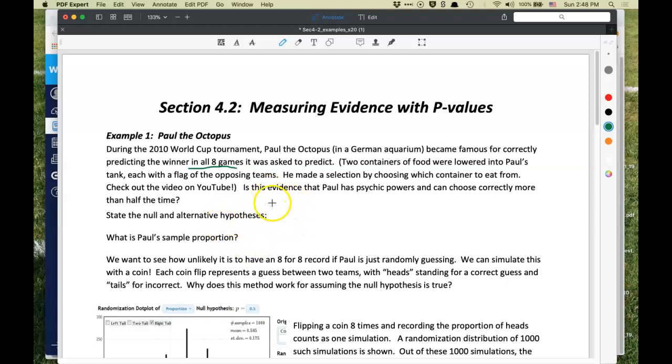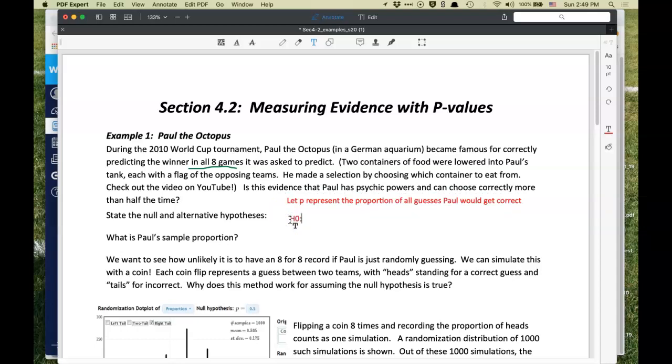So let's define our parameters here and then write down the null and alternative hypotheses. Let P represent the proportion of all guesses Paul would get correct. That's kind of like in the long run, or how accurate he is. We want to state a hypothesis about that.